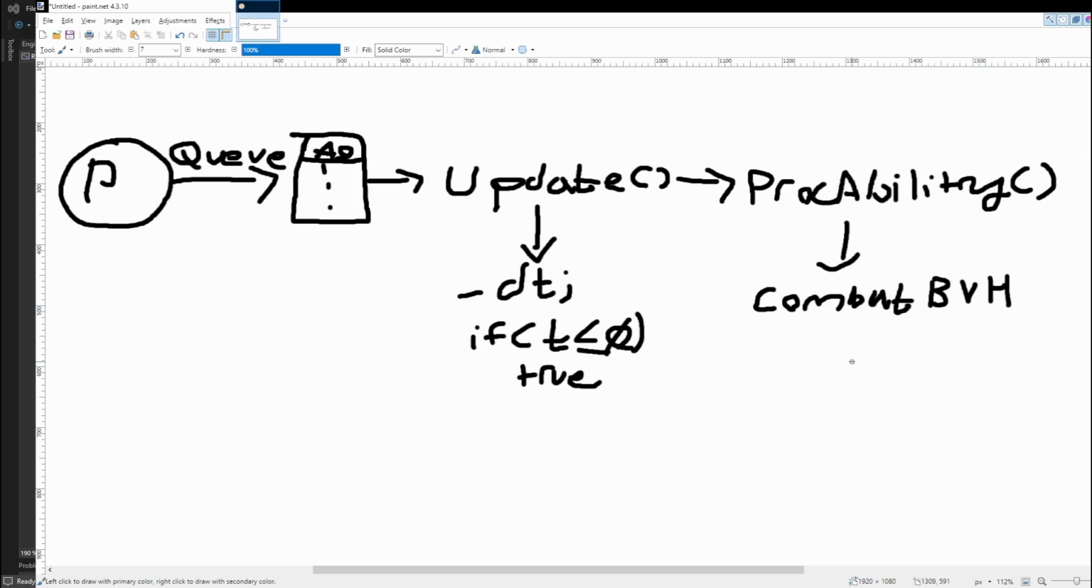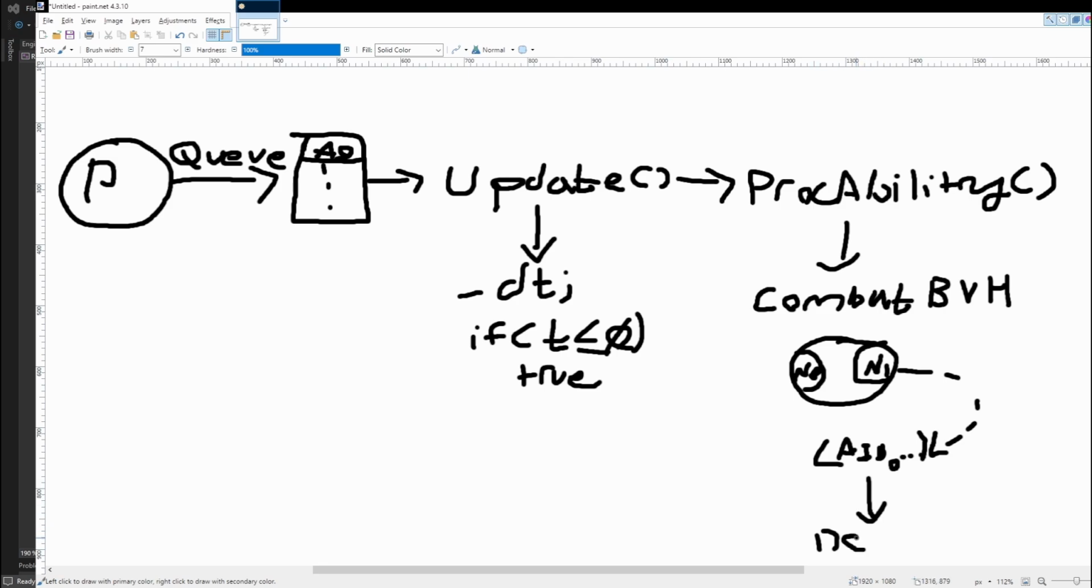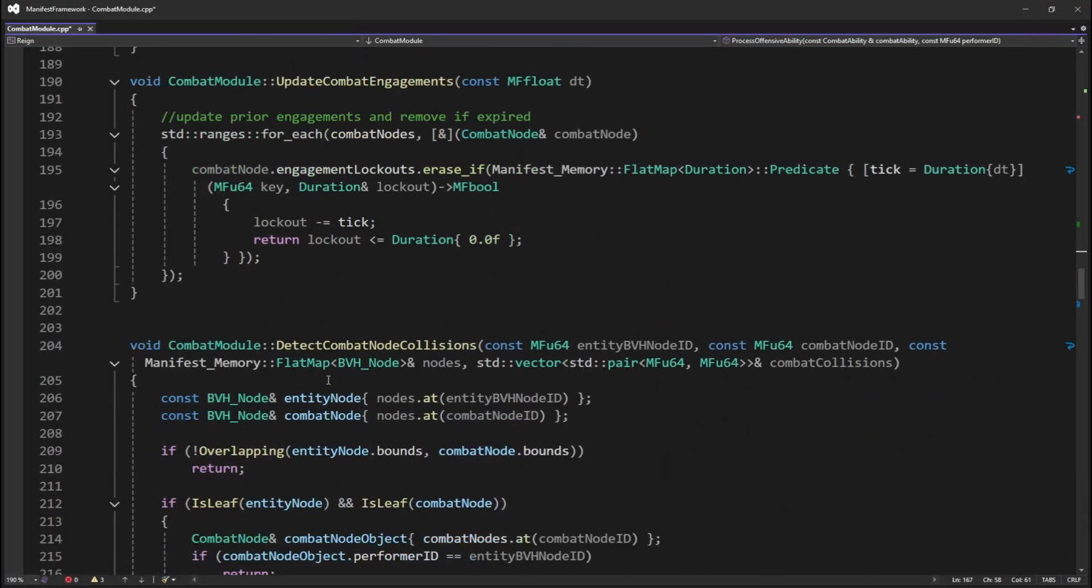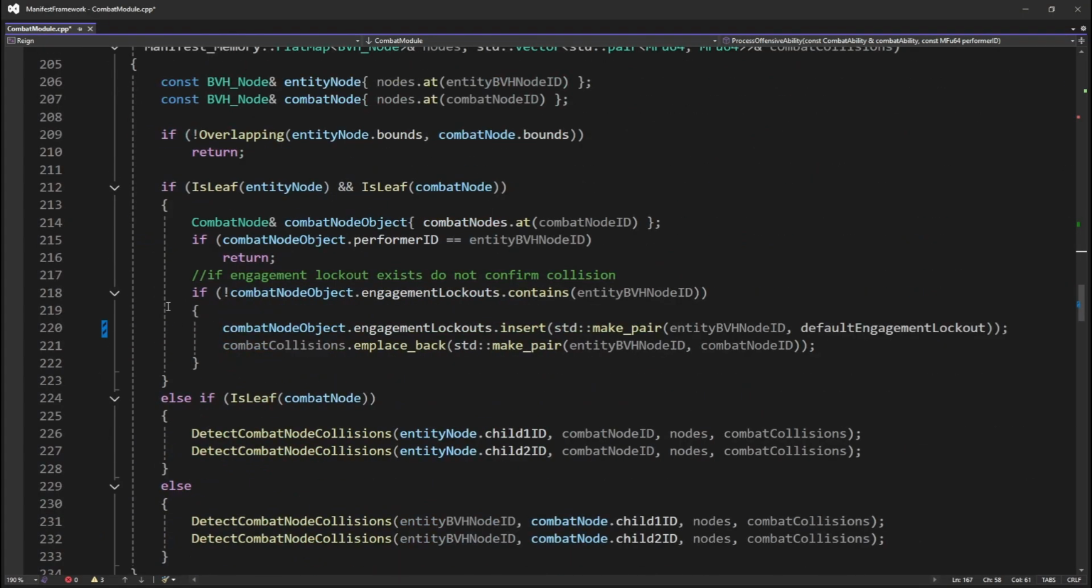When the node is created, the aura IDs associated with the ability are placed onto the combat node. These will be used later to notify the aura module of what auras are to be applied based on a combat collision. After the ability queue has been processed, the combat node BVH is then collided against the entity BVH and valid collisions are returned.